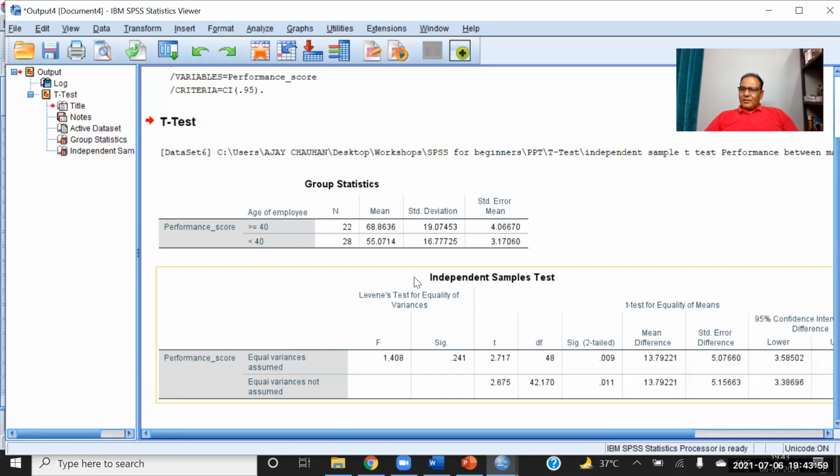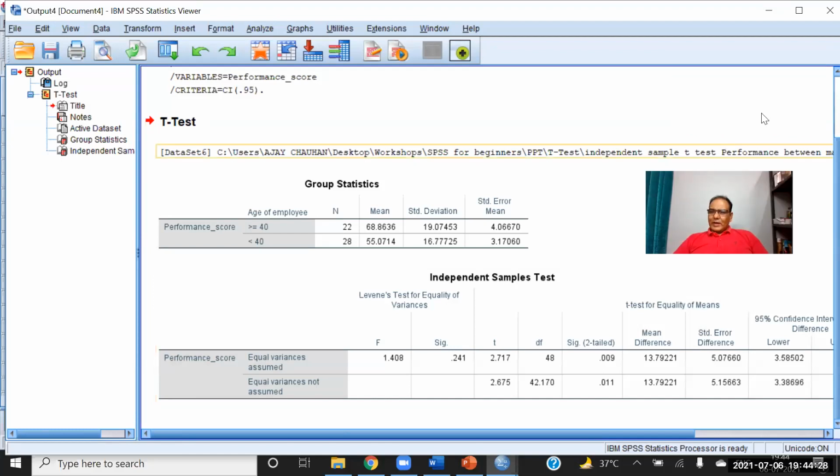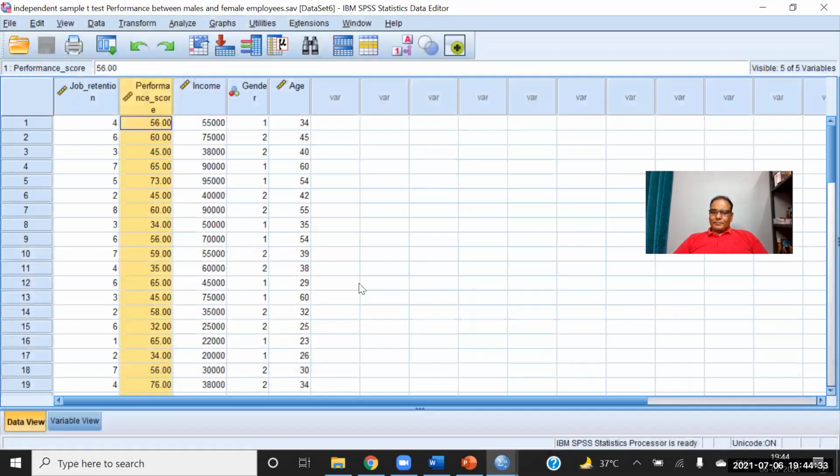As a researcher, we do the hypothesis testing from the software and we try to answer it with the help of literature review. Now I can tell you from the t-test that the performance of the employees who are more than 40 years of age is better than the employees who are less than 40. But why? The answer to this why comes from the literature review, literature support, and you can also add your observations. So my sample t-test is over.